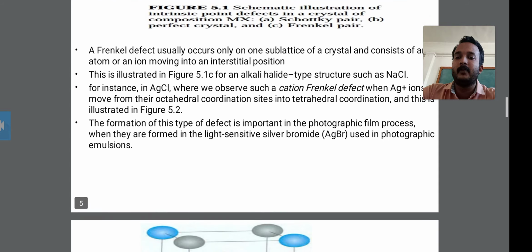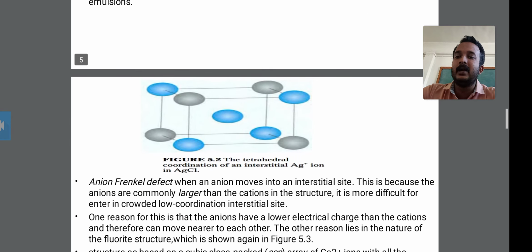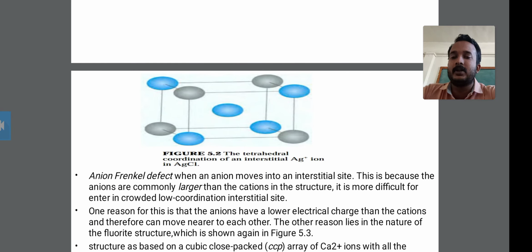Look at this figure 5.2. That figure shows the tetrahedral coordination of an interstitial Ag+ ion in AgCl. You also have to know which unit cell is shown in this diagram.